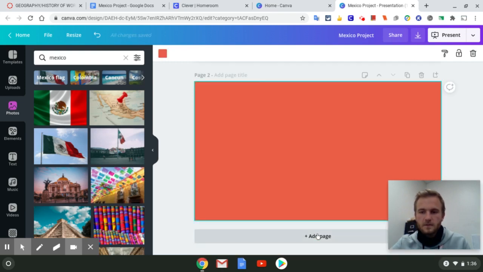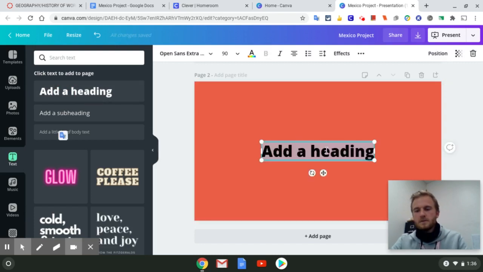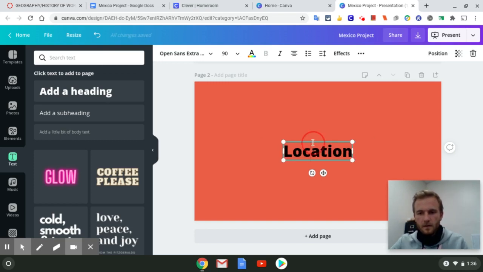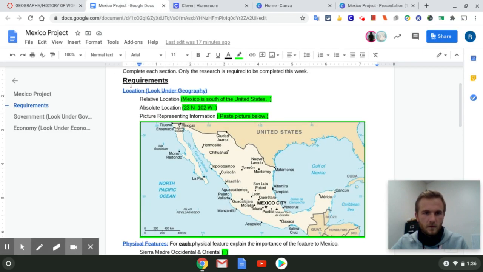We're adding a new page, which will now begin our research that we're going to start inputting. So the first thing, we need to add text. Over here on the left side, click text, and we've got to add a heading. Our first section that we're talking about is location. You know that because we've completed that first in our Mexico research. Right here, location.